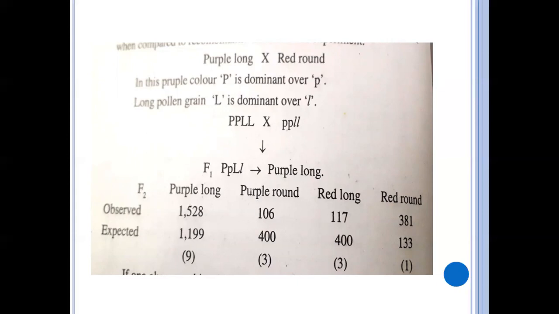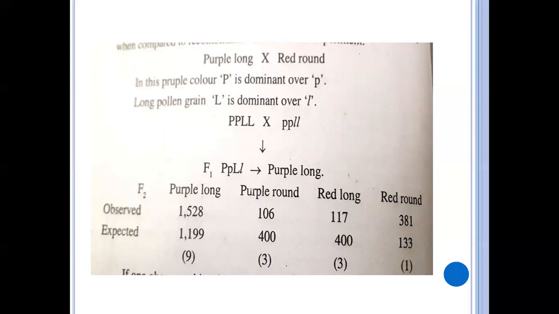So when they cross between these two parents, then in the F1 generation, what did they get? They got the dominant, like Mendel's hybridization. In the F1 generation, they got capital P, capital L, that is the homozygous dominant character. That is the purple long plant they got in the F1 generation.